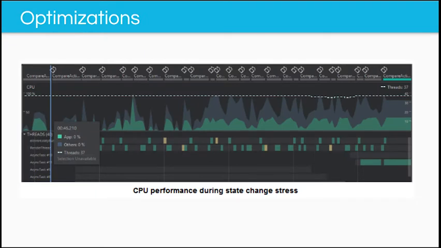On the other hand, when we observed CPU performance, we found out that the application was consuming a lot of resources, about 30% of the processor of the CPU, because of the threads that were called but never closed, even though they were not needed anymore.